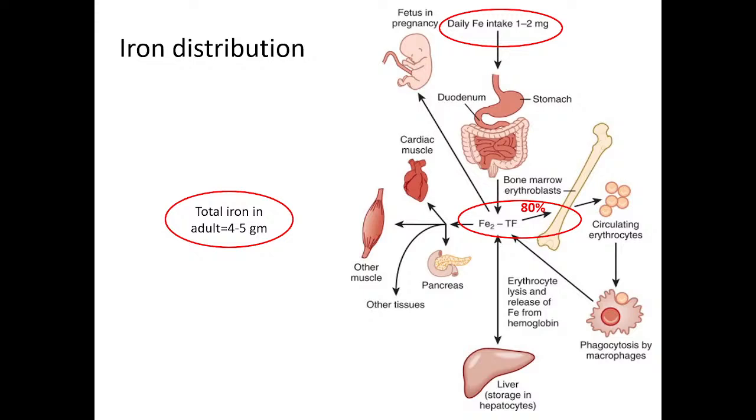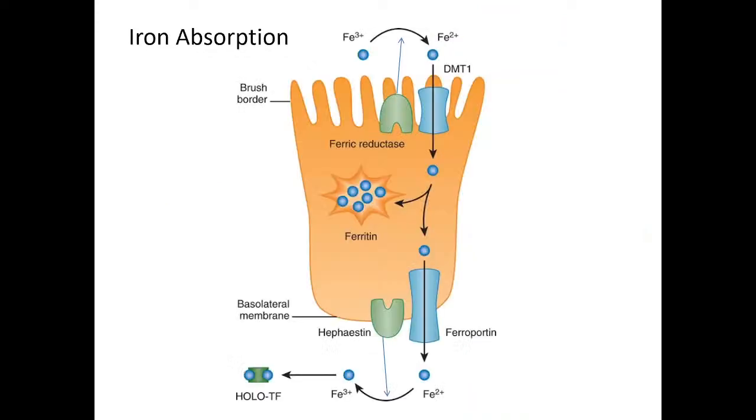So, total iron in an adult is 4 to 5 gram in the body.